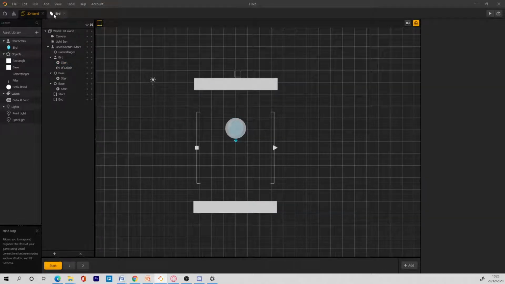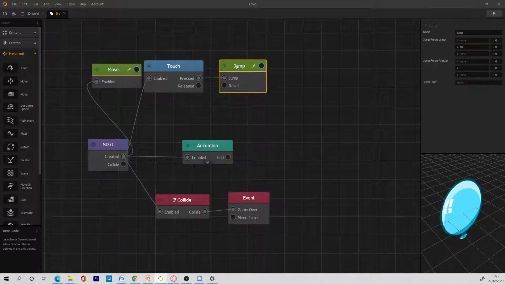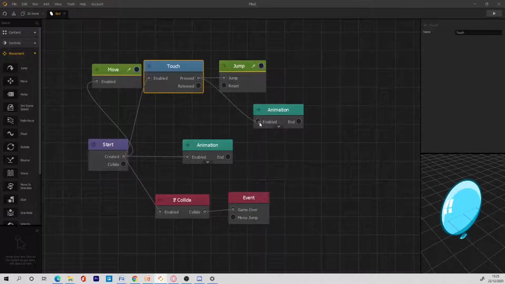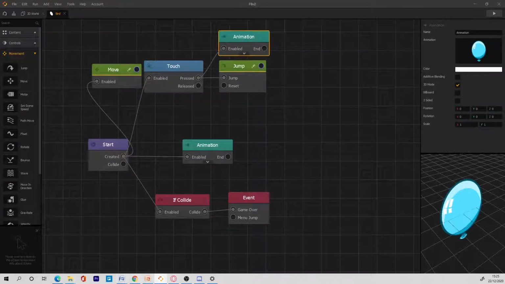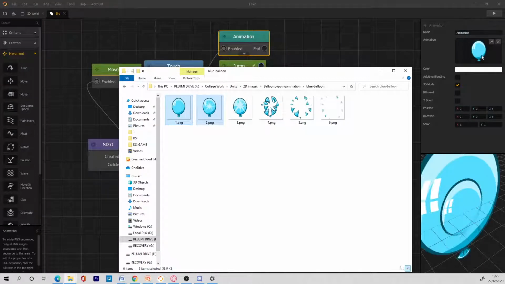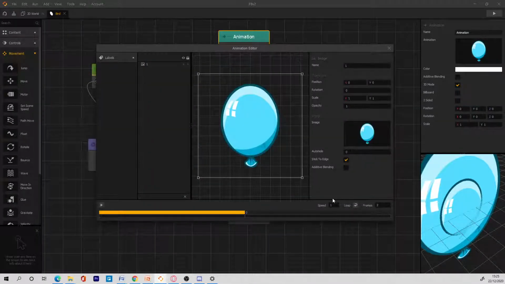So what I'm going to do now is, whenever we tap the screen, whenever we touch the screen to make it jump, I want the balloon to play some animations. So I'm going to duplicate this animation and attach it to here. This will be the jump animation. So here I'm going to drag in this one and this one. This will show you that the ball has been touched. So if I go to this and I play this,